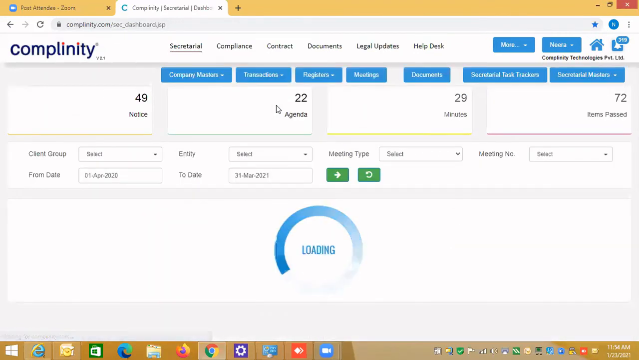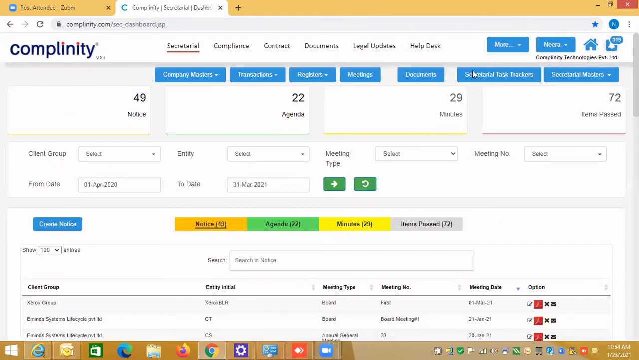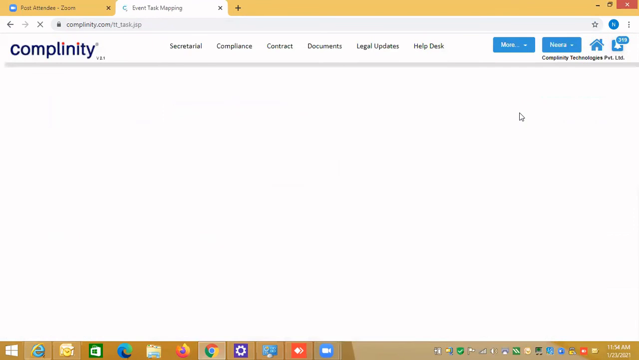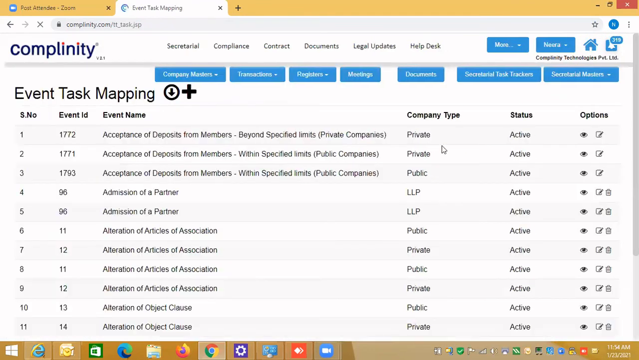So just to very briefly recap, we have covered the secretarial task tracker, and now I want to touch base for 5 minutes on the masters. Remember I told you, you have an event task. There are a lot of events mapped. We just covered the event task. How many events are downloaded into your repository? Because these are our repository resolutions which we have defined.